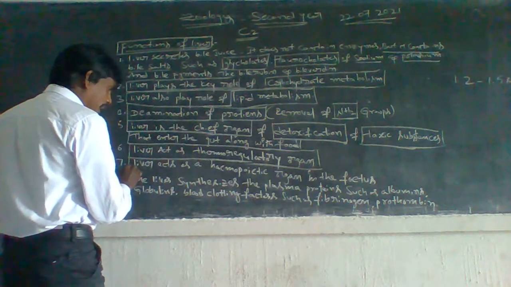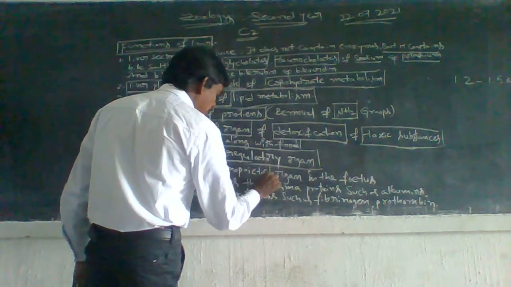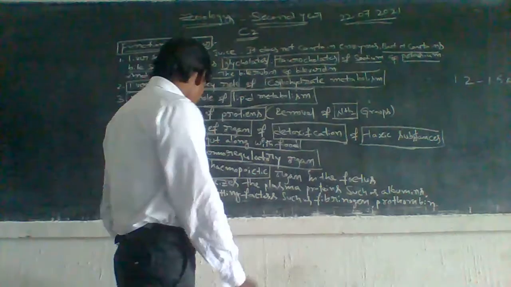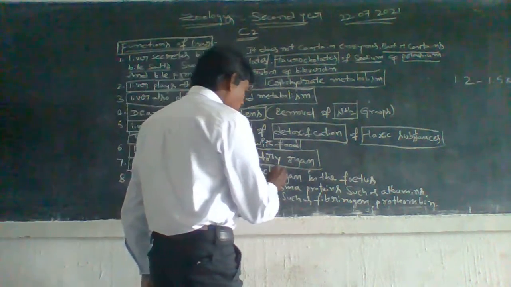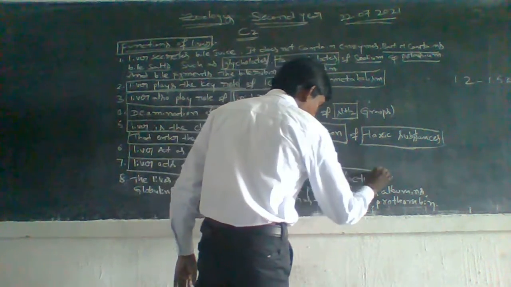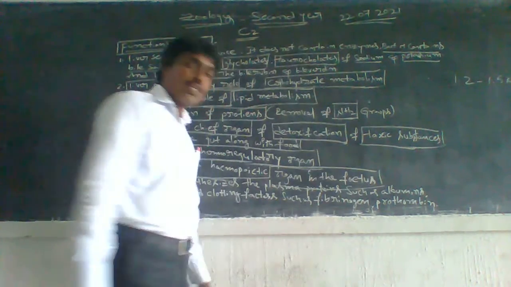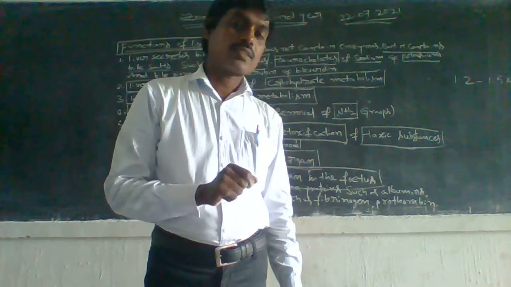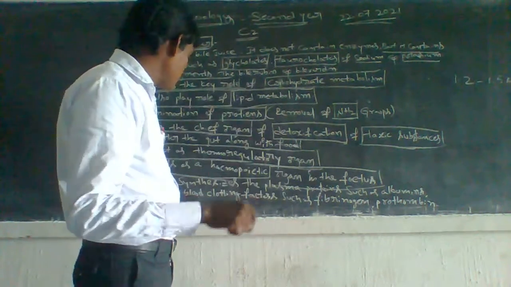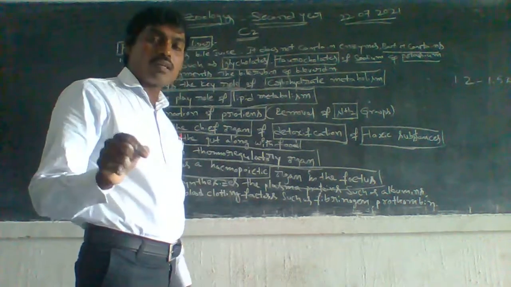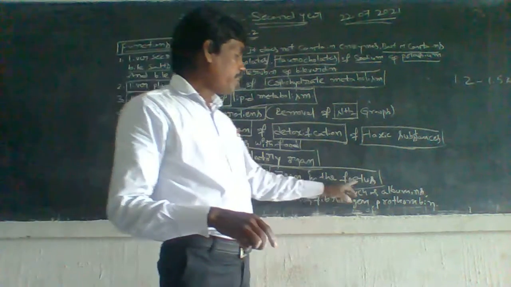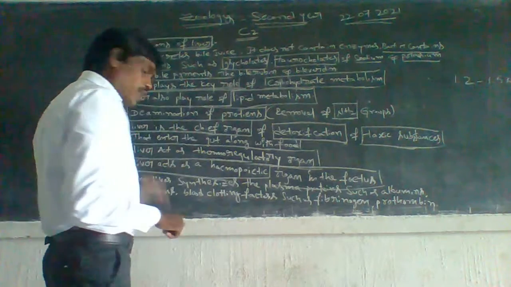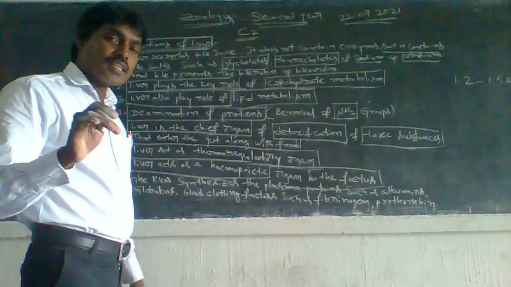Liver acts as a hemopoietic organ in the fetus. This is the seventh one.